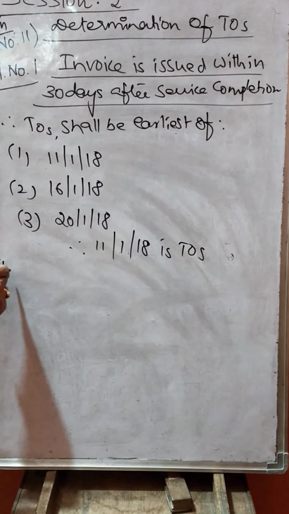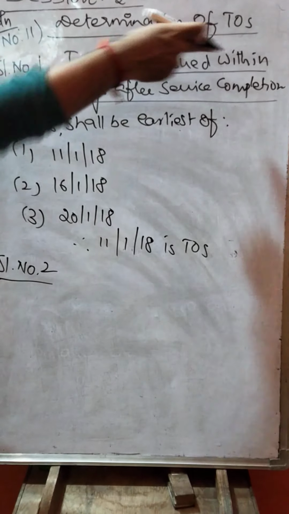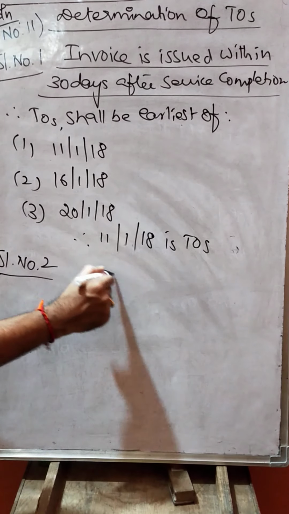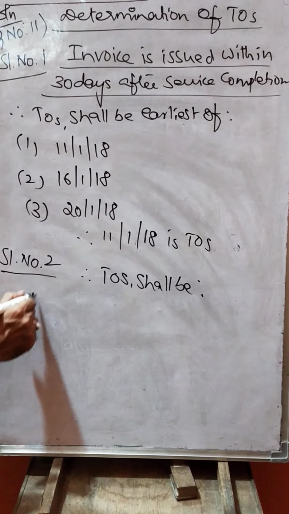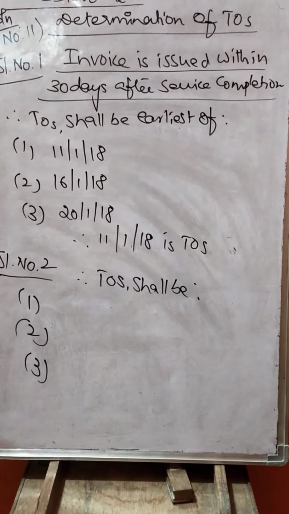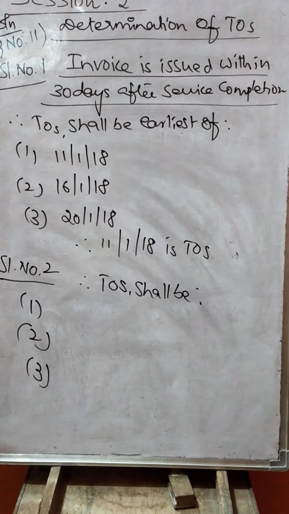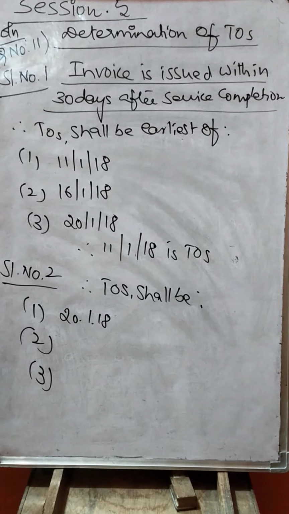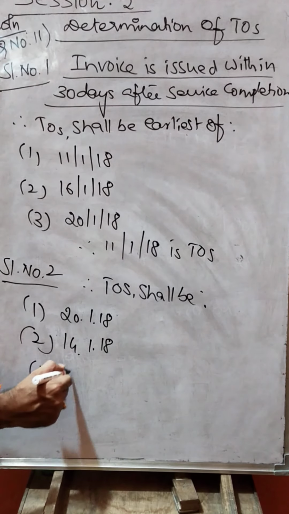Same as the case with serial number 2. Here also, the invoice is issued within 30 days after completion of service. Therefore, the time of supply shall be, I am going to take 3 dates among the 4 dates given. What are the 4 dates? 10th January, 20th January, 14th January, 12th January.